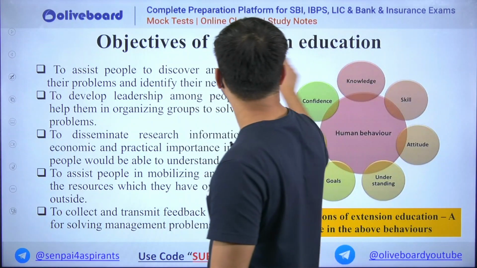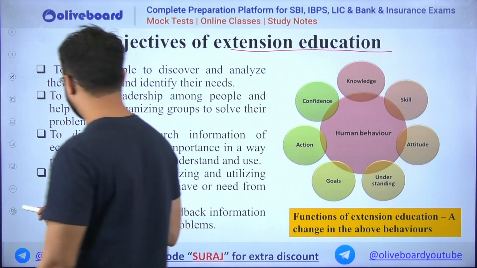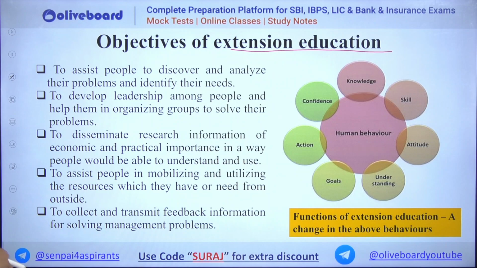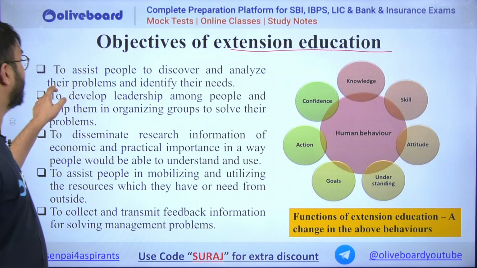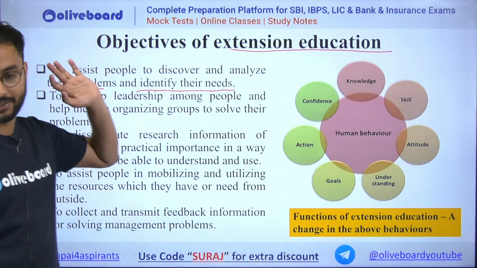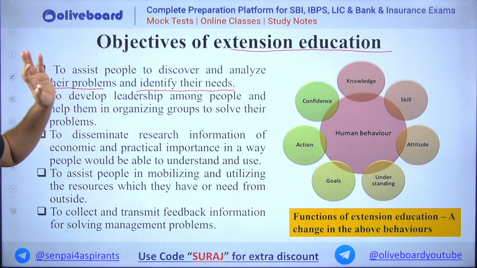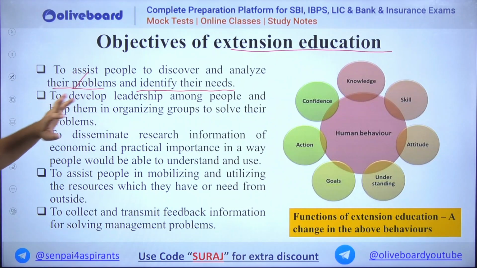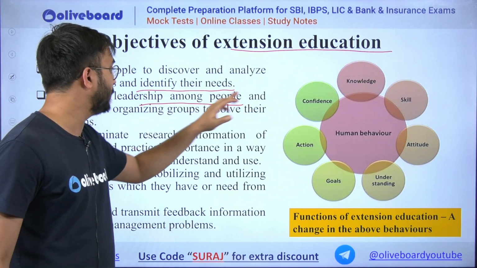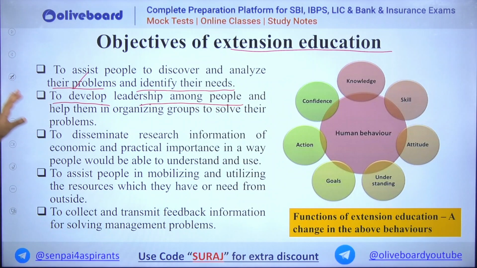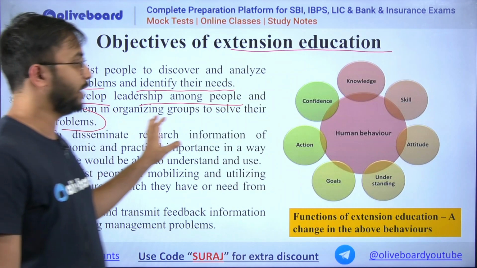Then objectives of extension education. Now try to understand what are the objectives. First is to assist the people to discover and analyze their problems and identify their needs. Okay, so first is to assess or analyze their problems and identify the needs. Then is to develop leadership among people and help them in organizing groups to solve their problems. So here you could understand human behavior.